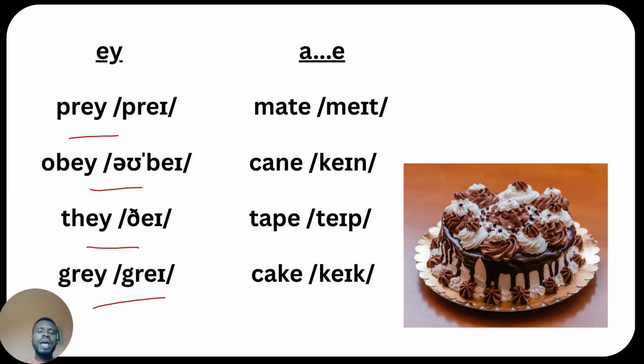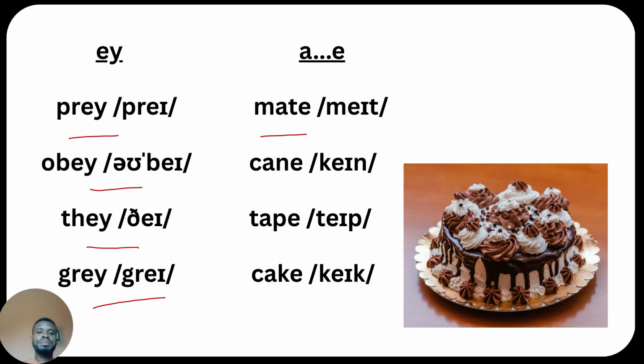Now, in this word here, M-A-T-E, if I remove the E at the end, you get mat, mat. The A there sounds /æ/. But if I put the E there, it becomes mate. So the letter A now changes from /æ/ to /eɪ/. That is the work of the magic E, or the silent E.